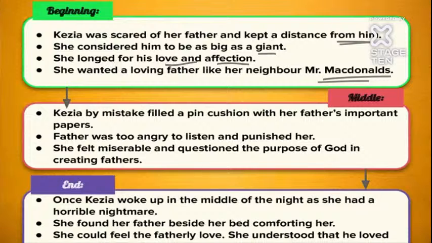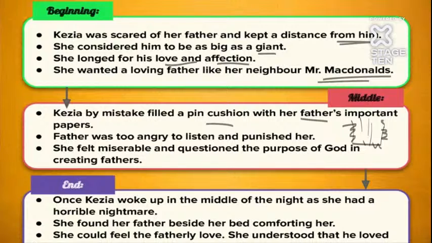She made the pin cushion with yellow silk. She sewed three sides of it. Now one side was remaining, and she had to put something in it. She couldn't find anything, so Kezia mistakenly filled the pin cushion with her father's important papers.